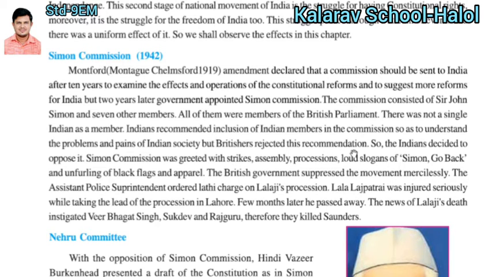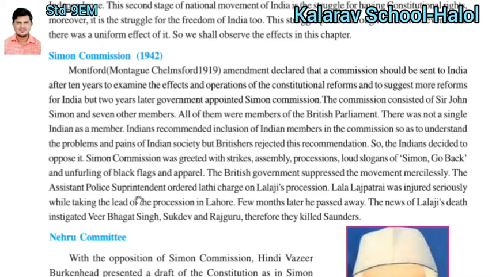Here Indian people requested the British Parliament to put at least one member from India's side into the Simon Commission, so that he could describe the actual situation and the pain of the people. But the British rejected this recommendation.